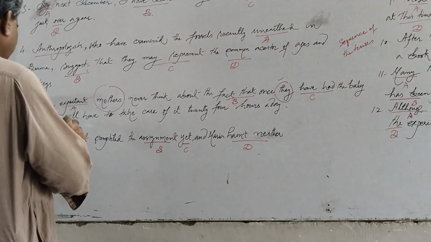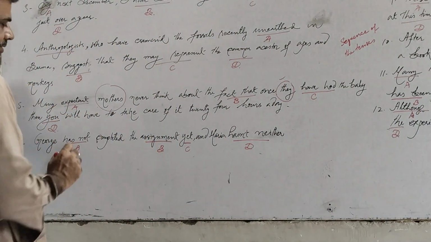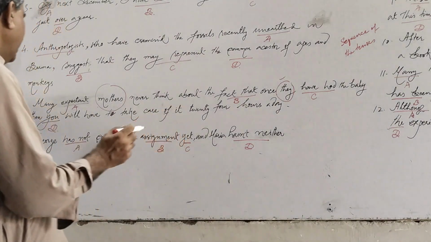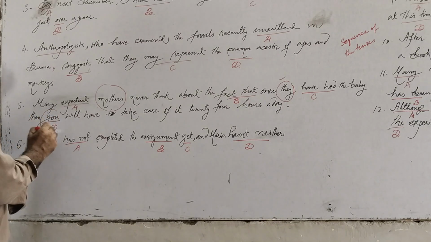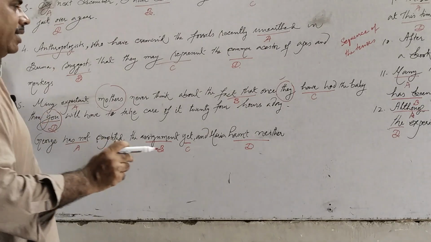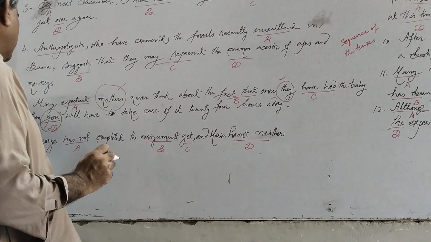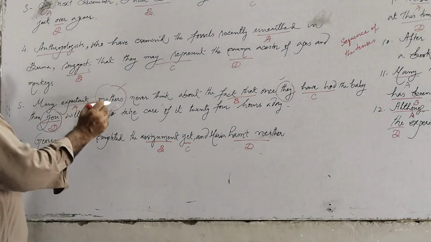But in the third clause, then you will have to take care of it 24 hours a day, we have the pronoun you that does not agree with its noun mothers. So we should replace it with they.